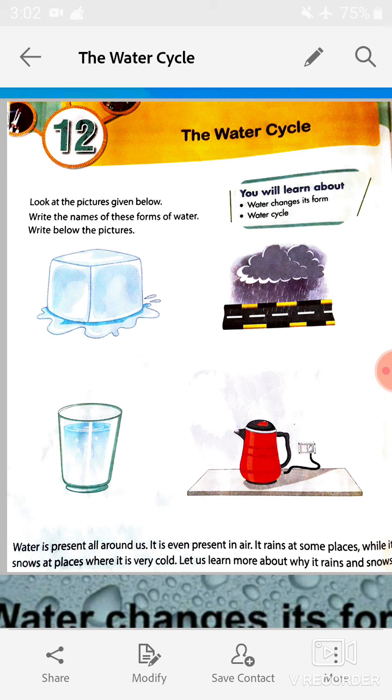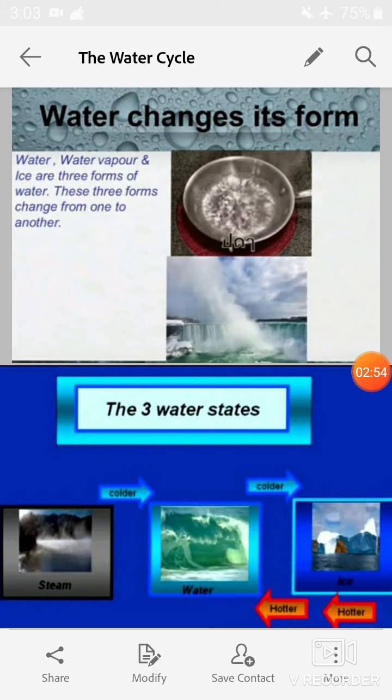Now students, as you know that water is present all around us, it is even present in the air, it rains at some places while it snows at places where it is very cold. Now let us learn more about why it rains and snows. First of all, look at the three forms of water.